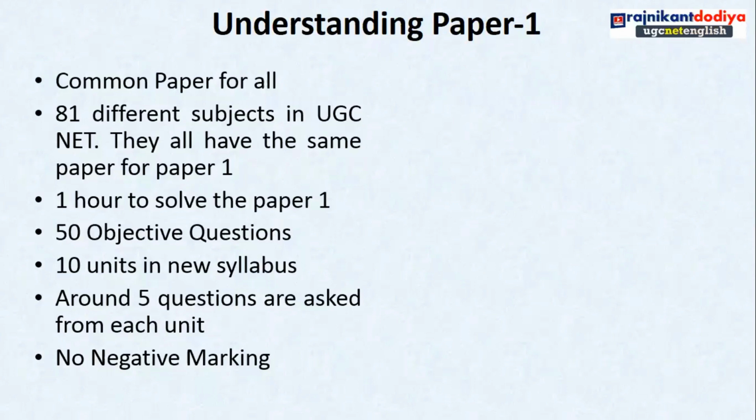Another plus point for the UGC NET exam is that there is no negative marking for any question. If we don't know the correct answer, we can select any option as a guess.